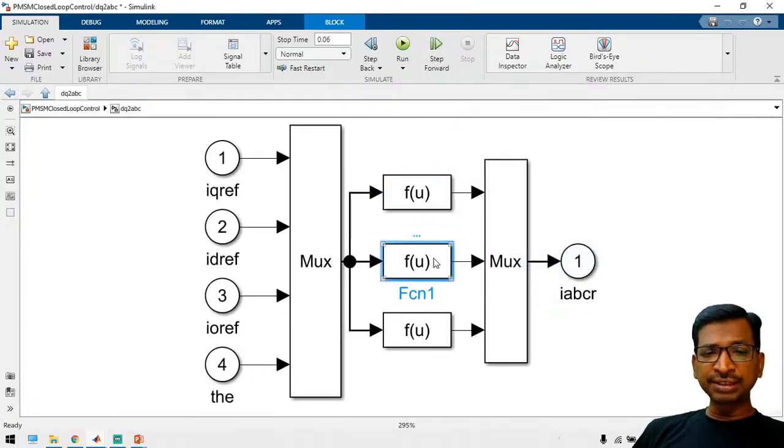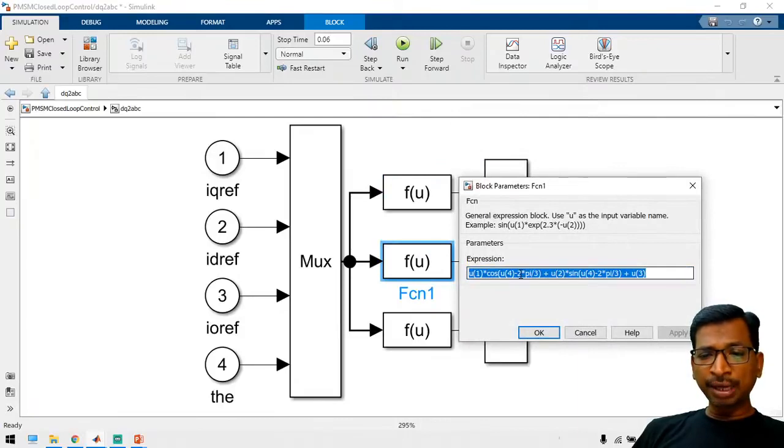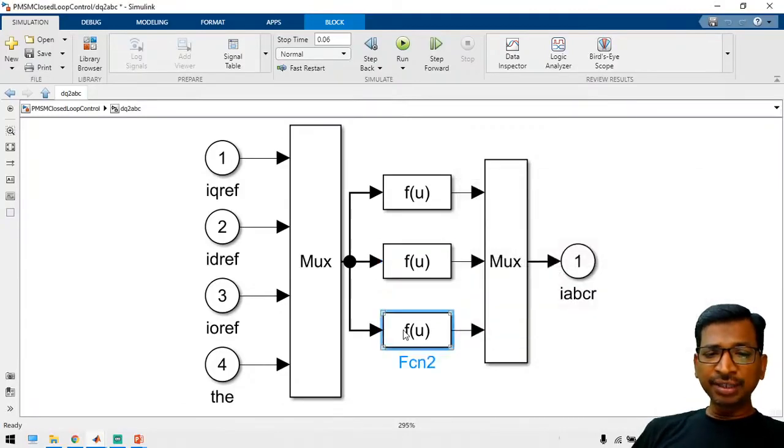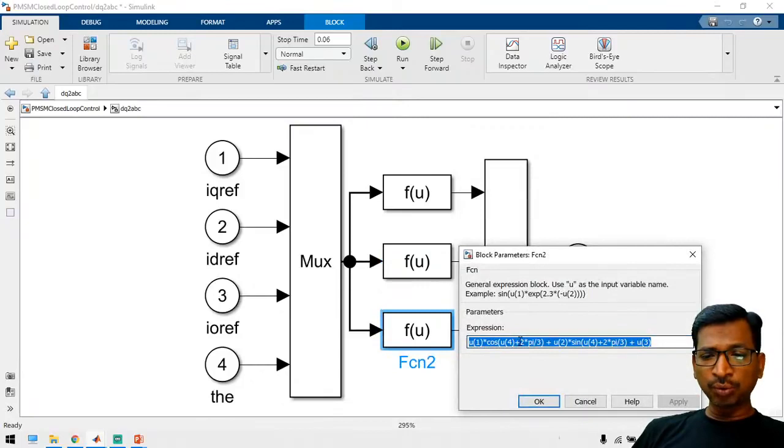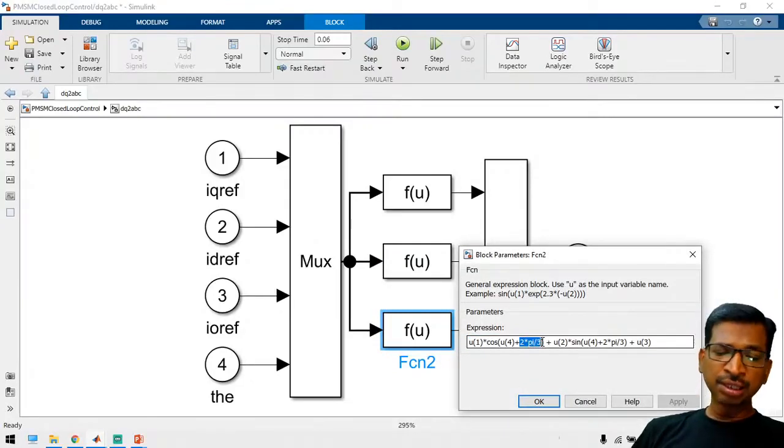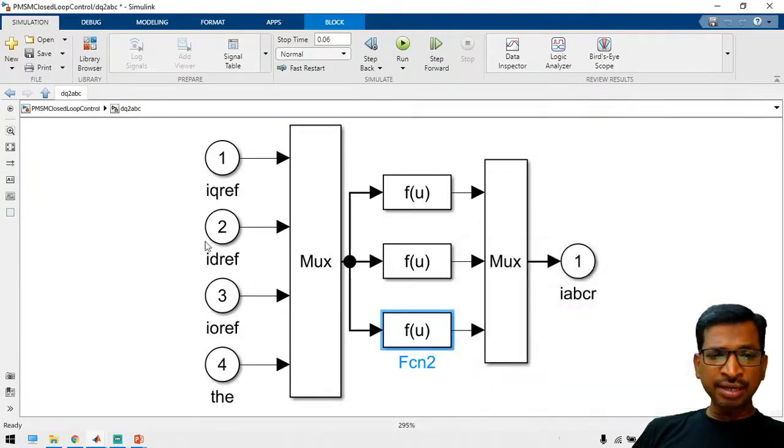Similarly for the B function, you have to add the 120-degree phase shift. For each and every theta you have to introduce a 120-degree phase shift. Similarly for the C phase, you have to introduce again one more 120 degrees from the previous one, right? So like that you have to get a value. So now we got an IDQ to ABC current reference.